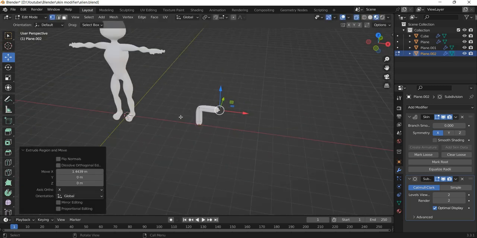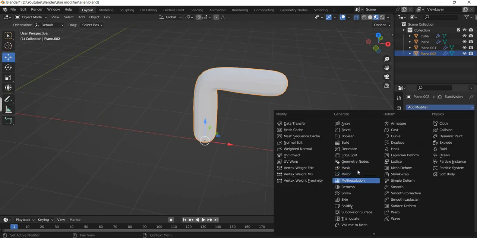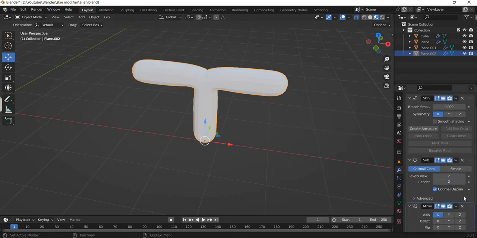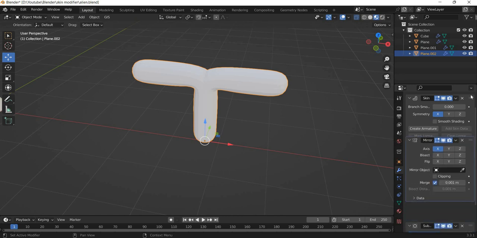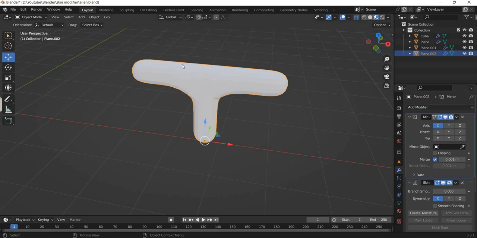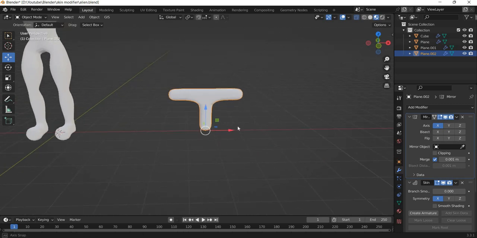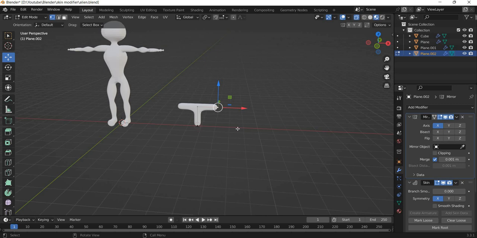Now we want to mirror our character. So I will add a mirror modifier, and you can see that it mirrors in the other direction. I will move the mirror above subdivision, and I can even move it above my skin modifier, and you can see that now it blends properly. Okay, and that is what it is all about.